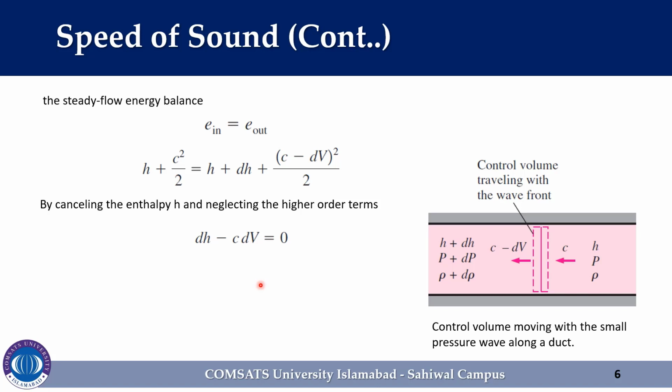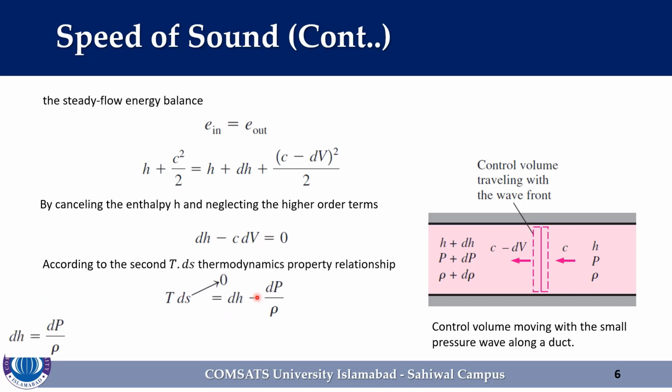According to the second T dS thermodynamic property relation, T dS is equal to dh minus dP over rho. As we already discussed, the flow is nearly an isentropic flow, so the term ds is equal to 0 and the equation reduces to dh is equal to dP over rho.